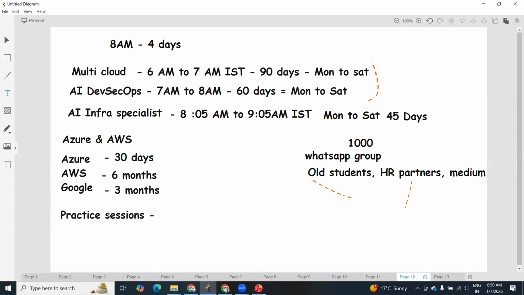This is the first thing you can see: practice sessions, so that you make sure whatever doubts you're having for the day get clarified. The other one is our topic, which may take around 10 to 15 days. Once you complete your topic, we assign assignments. So daily you're learning things, and once you complete your topic, we are going to assign assignments.